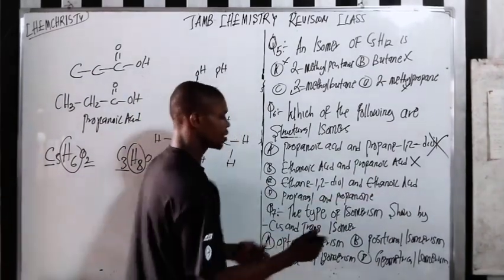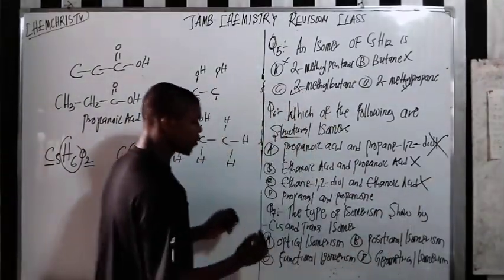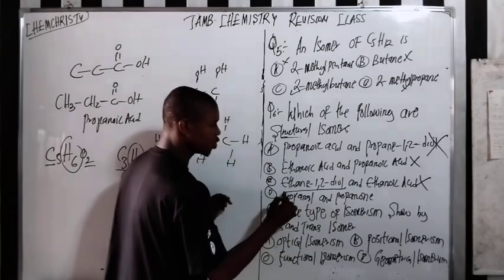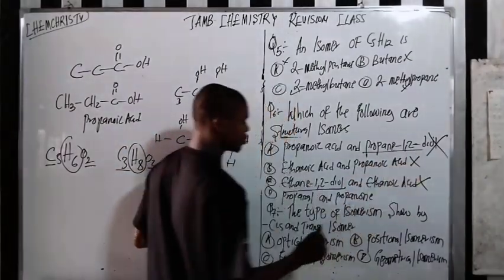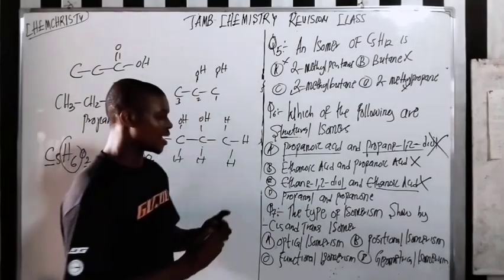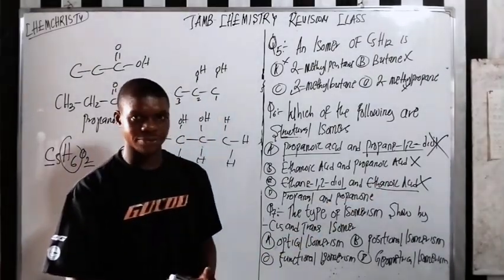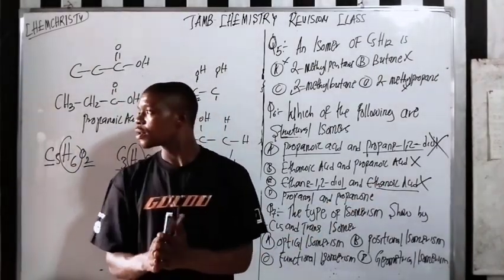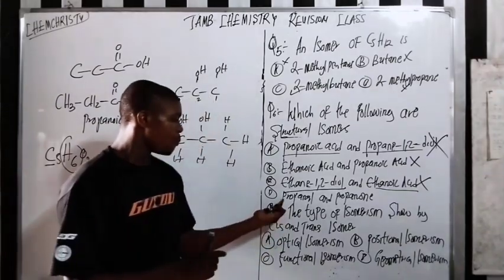You understand? So they are not, because if you check it very well, this one is called ethane-1,2-diol, which is also similar to this one here, propane-1,2-diol. And it's called ethanoic acid, propanoic acid. So they are not the same. They are not isomers of each other. Do you understand? Now the next thing you want to look at is what?